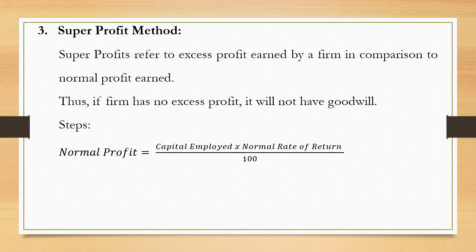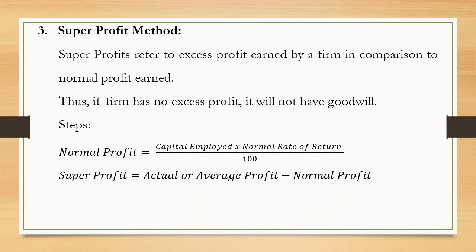Capital employed can be calculated in two ways, the liabilities approach and the assets approach. We all know that. And the normal rate of return is nothing but the rate of the profit which is earned by the business units in the similar business. Super profit. Super profit is equal to actual or average profit minus normal profit, and then you can calculate goodwill.